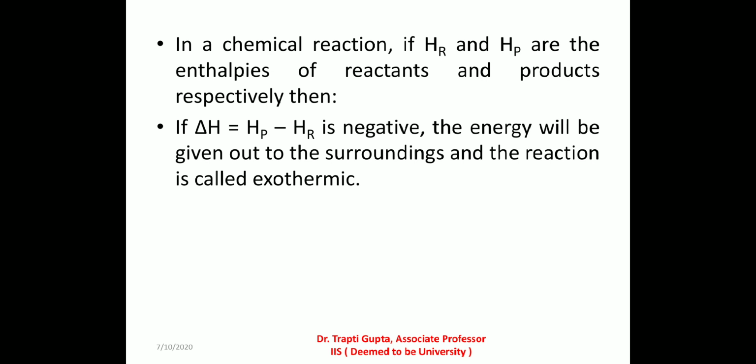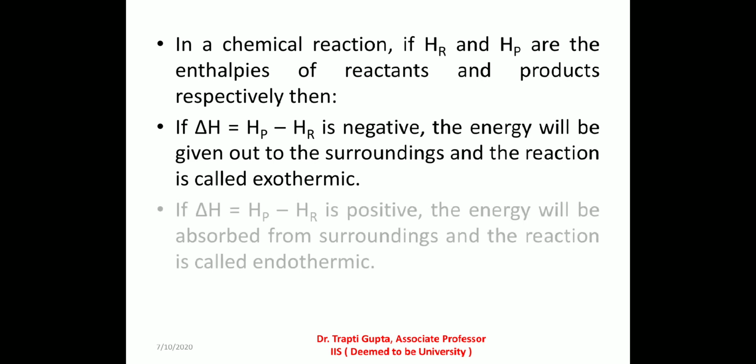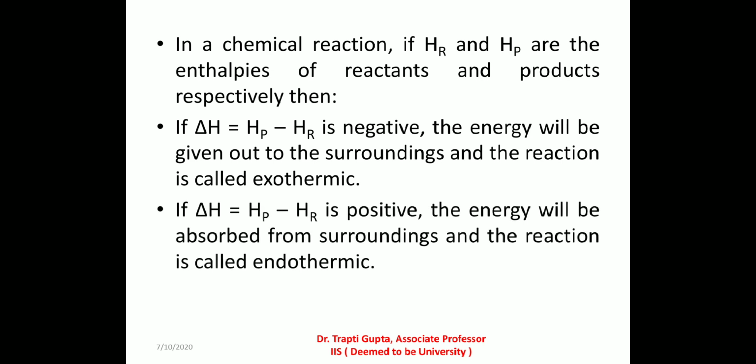The energy will be given out to the surroundings and the reaction will be exothermic, and in this case delta H will be negative. Whereas if the enthalpy of the product is greater than the enthalpy of the reactant, delta H is positive and the energy will be absorbed from the surroundings, that is, the reaction will be endothermic, and in this case delta H is positive.